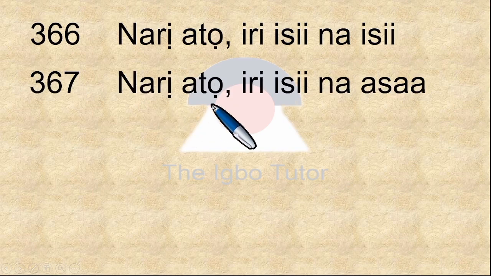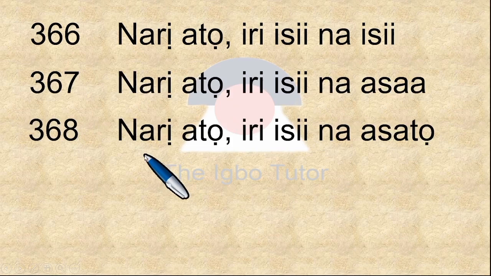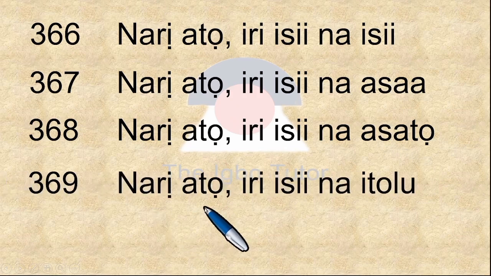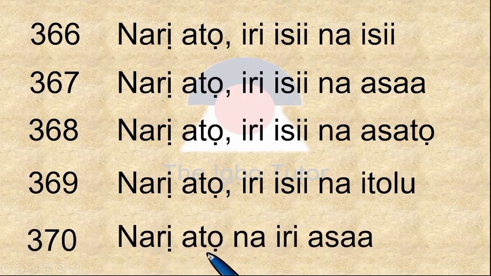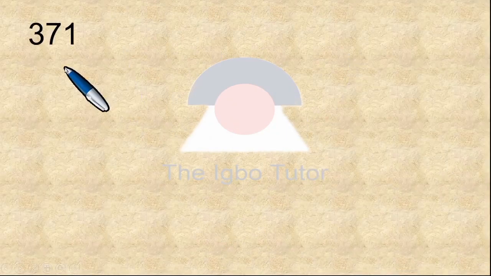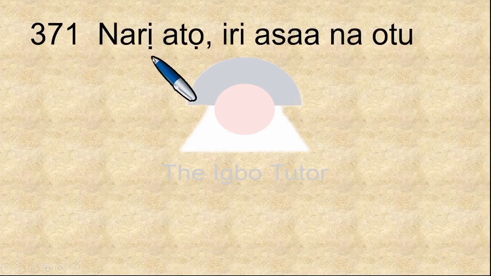367 is narị atọ iri isii na asaa, 367. 368, narị atọ iri isii na asatọ, 368. 369, narị atọ iri isii na itoolu, 369. 370 is narị atọ na iri asaa, 300 and iri asaa, 10 in 7 places, 70. Let's go in the series of 70 now. 371, that is narị atọ iri asaa na otu, 371.